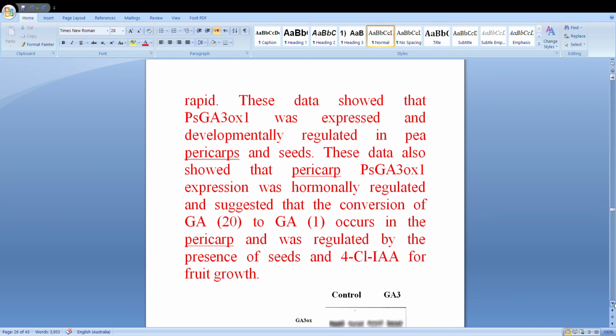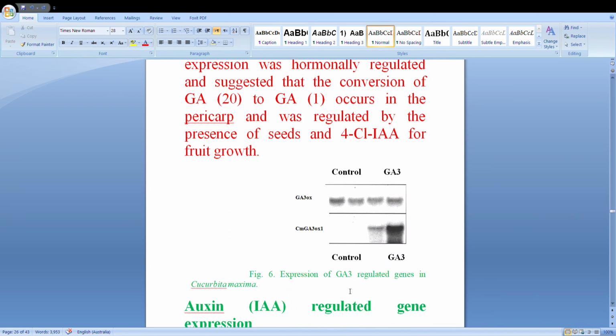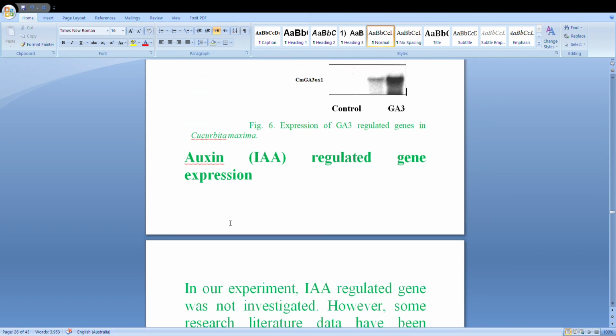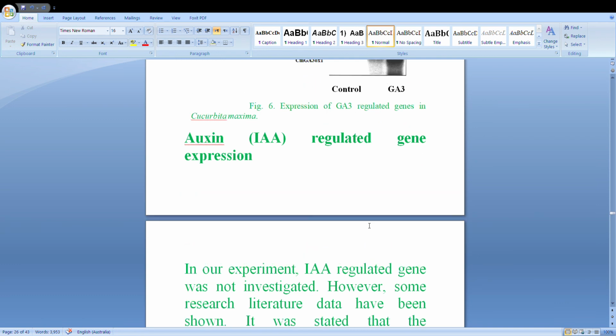So here we can see also the expression of the GA3 regulated gene in Cucurbita maxima. Here GA3 they are controlled. There is no expression, there are no genes here, but after application of GA3 the gene expressed here. Here you can see a DNA band. So this is the expression of the gene, and what type of gene this is, we can find from the gene bank. Scientists got it. Then IAA regulated gene expressions. Also, IAA regulated gene expressions.